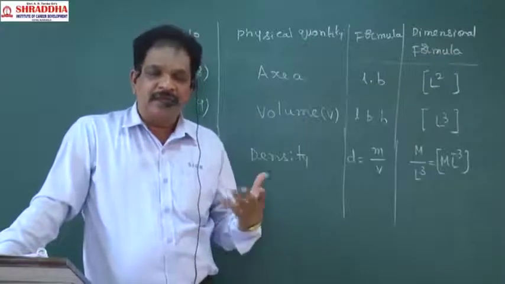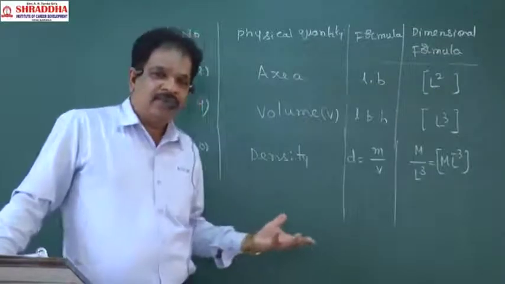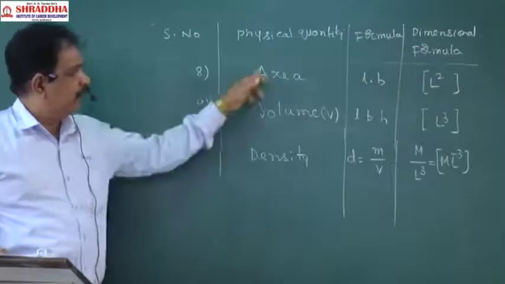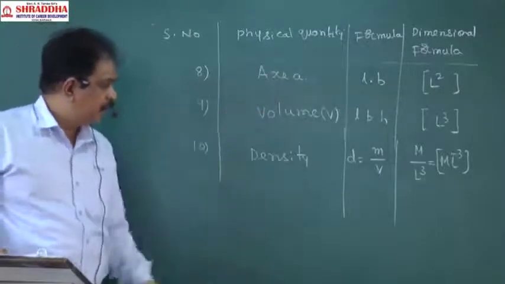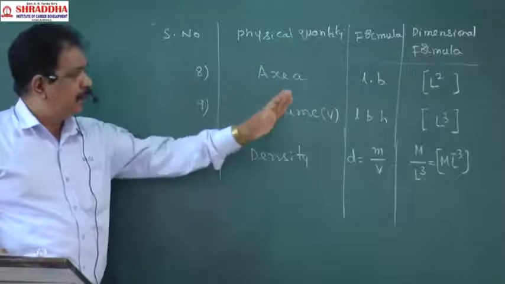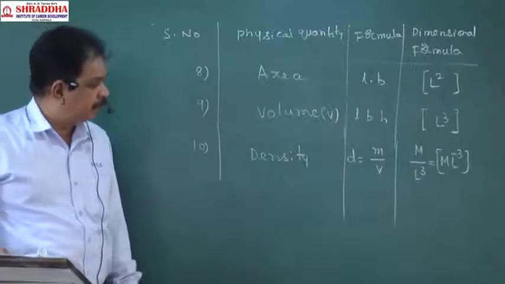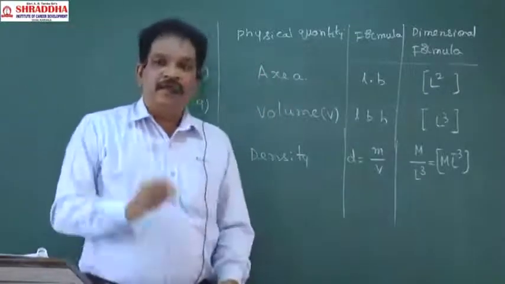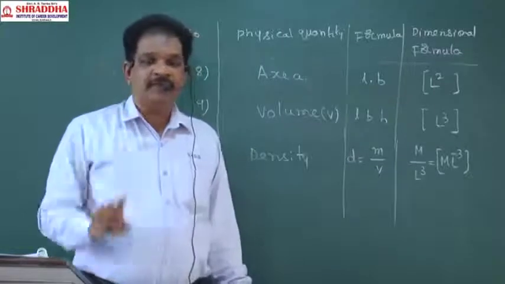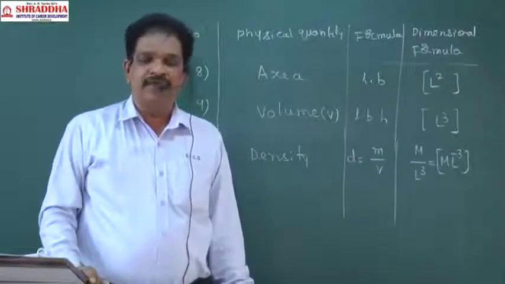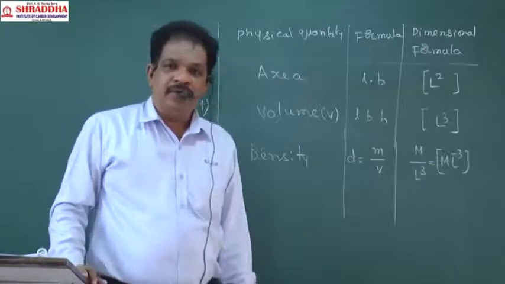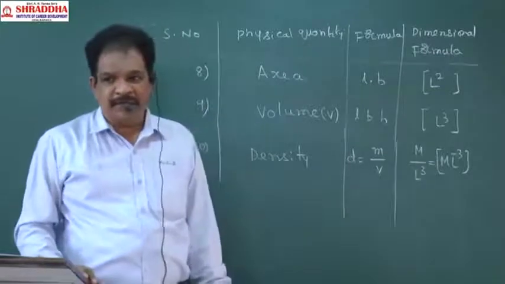Then for each and every lesson, all the physical quantities that come, we will write here. One by one we will learn the dimensional formulas, and you have to memorize them.